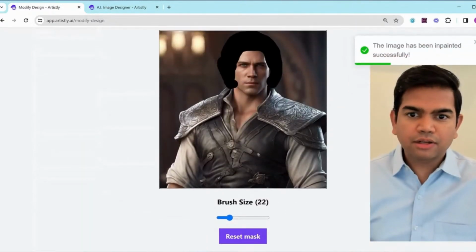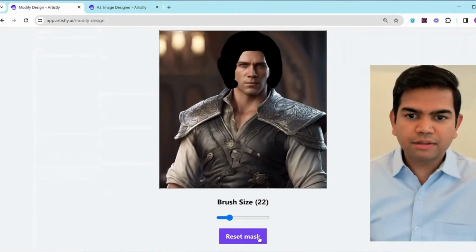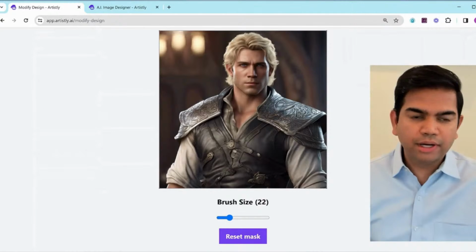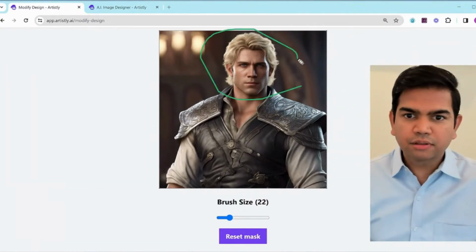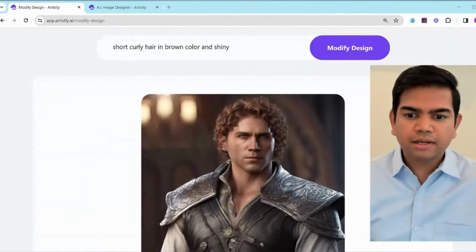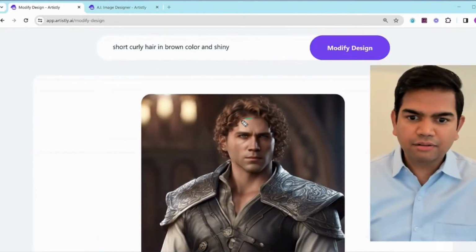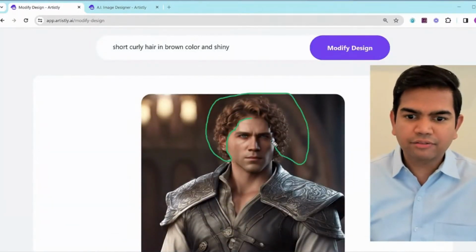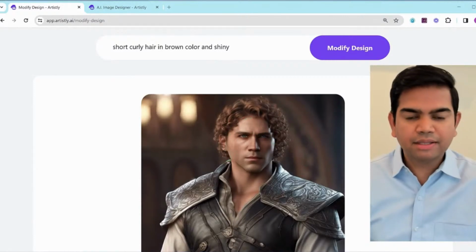Now let's look at it here. Okay, so I will reset the mask here. This is how it was before, right? So look at that. This person had blonde hair, a little bit long, going close to the neck. Now you see that curly red head, shiny hair. You see the difference? Same person, it just inpainted that over.